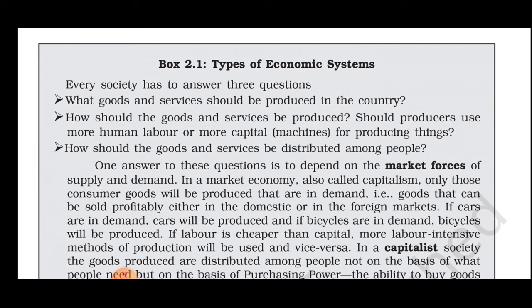In a market economy, also called capitalism, only those consumer goods will be produced that are in demand, that is, goods that can be sold profitably either in the domestic or in the foreign markets. If cars are in demand, cars will be produced. If bicycles are in demand, then bicycles will be produced. And if labor is cheaper than capital, more labor-intensive methods of production will be used, and vice versa.